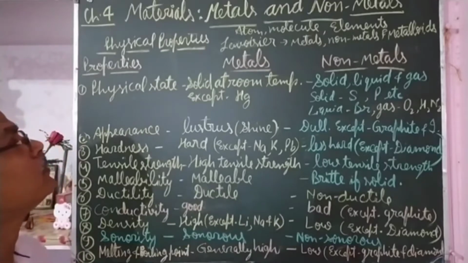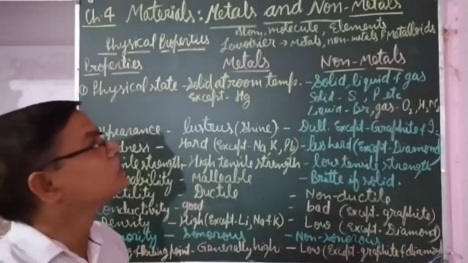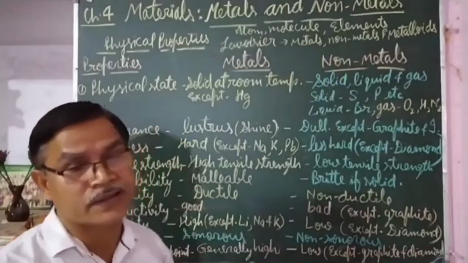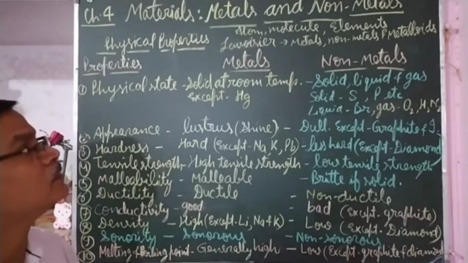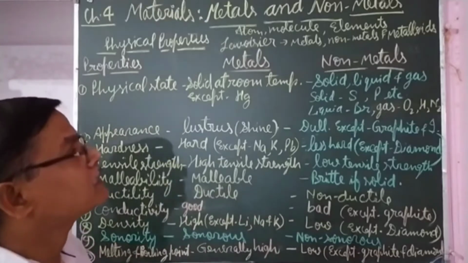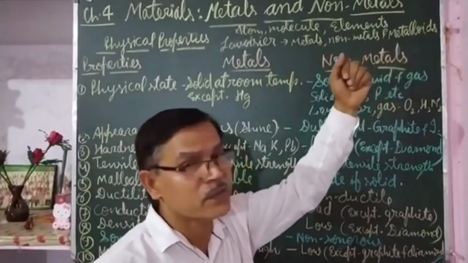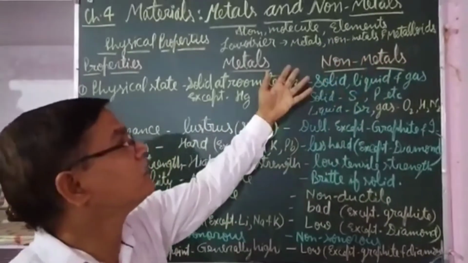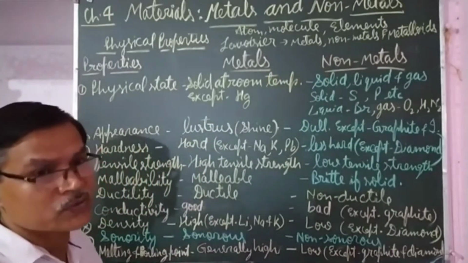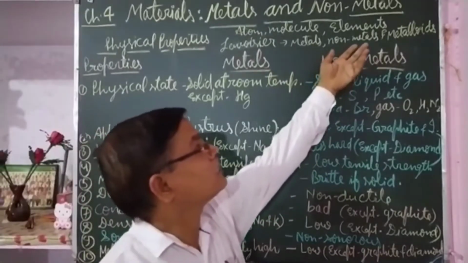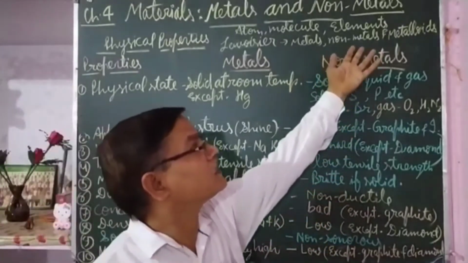One scientist, Lavoisier, classified the elements into metals, non-metals and metalloids. By their characteristics, we will distinguish them. Metals have different characteristics, non-metals have different characteristics, and metalloids have the characteristics of both metals and non-metals. Metals are electropositive, they give positive ions by losing electrons. Non-metals are electronegative, they give negative ions by gaining electrons.